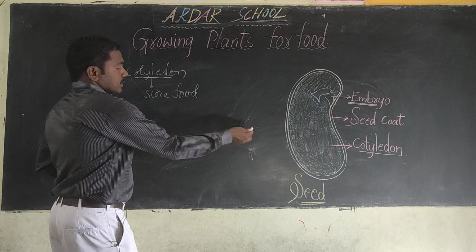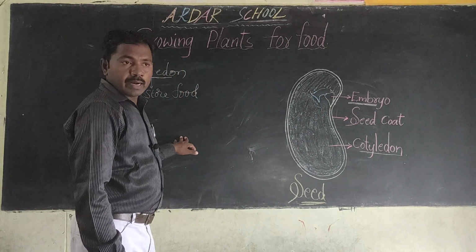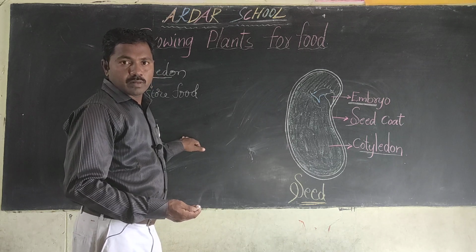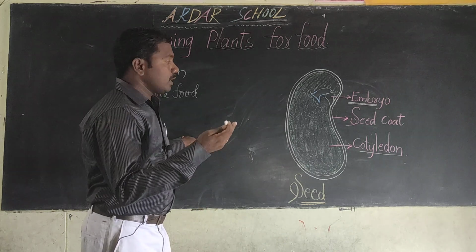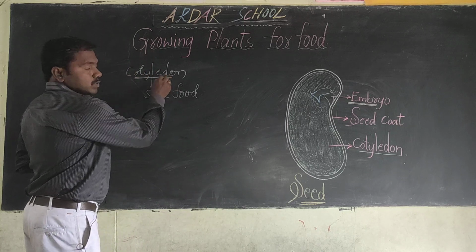So these cotyledons provide the food for the development of the embryo, the baby plant. Okay children, that is the main function of the cotyledons.